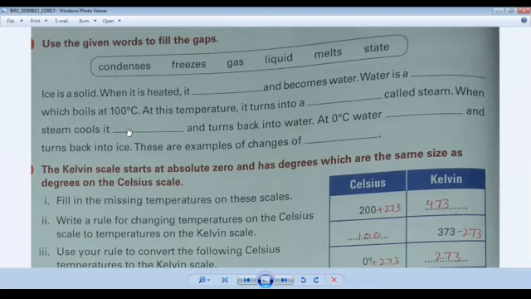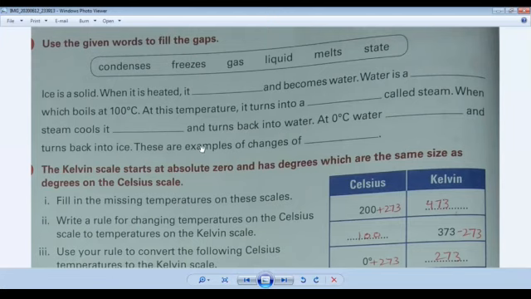When steam cools it condenses. It condenses and turns back into water. At 0 degrees centigrade, water freezes and turns back into ice.